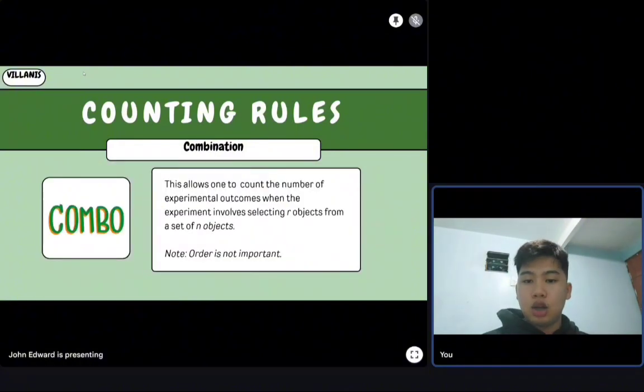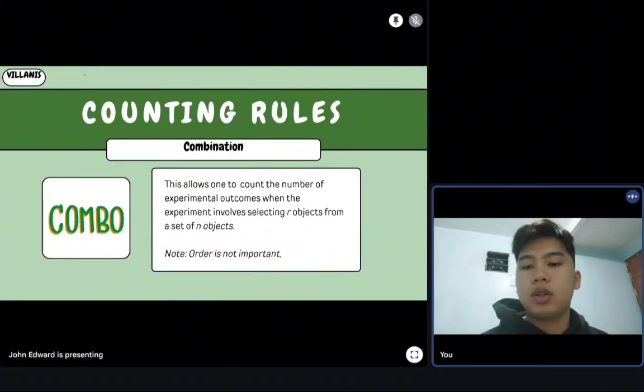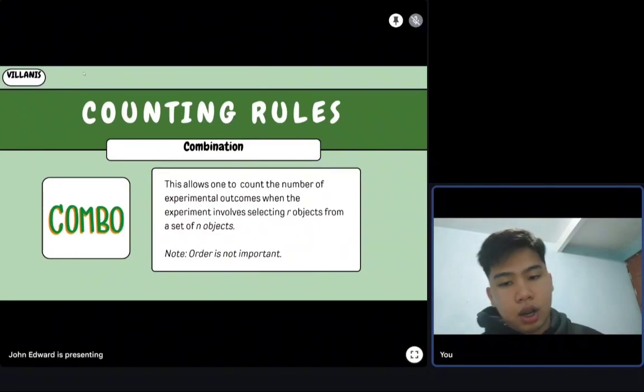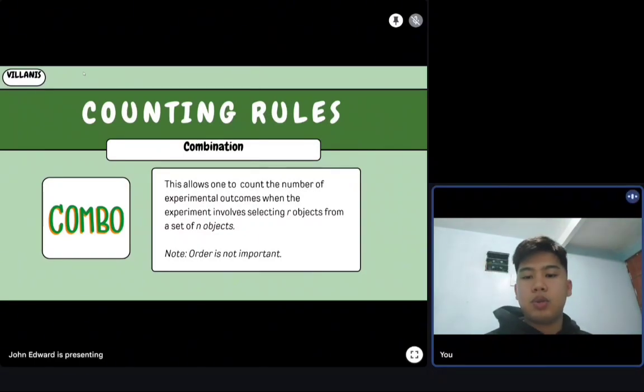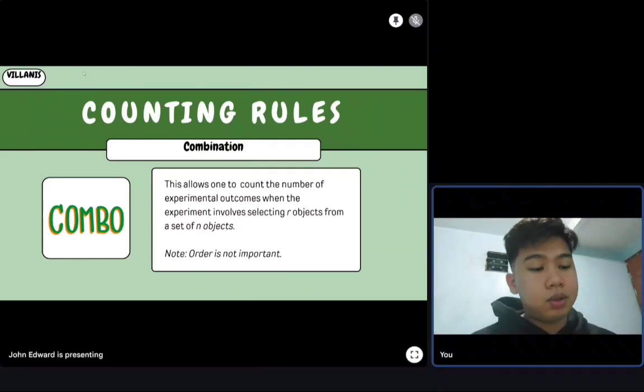The next counting rule is the combination. Combination counts the number of experiment outcomes when the experiment involves selecting R objects from a set of N objects. In this case, you have to select a certain number given by a question from the total number of objects. But order is not important in combination.